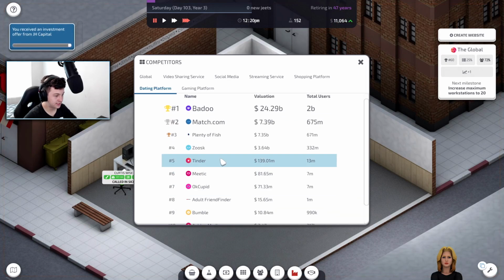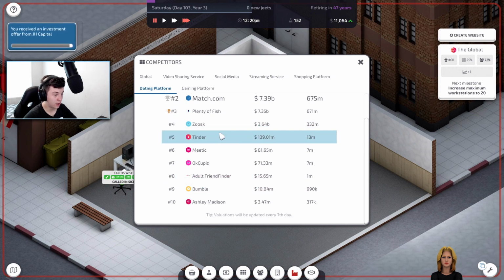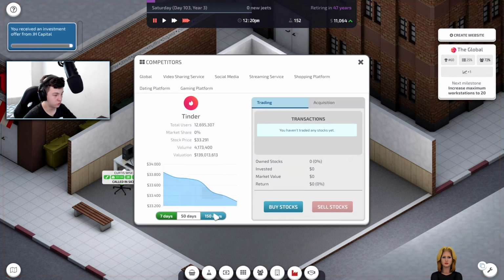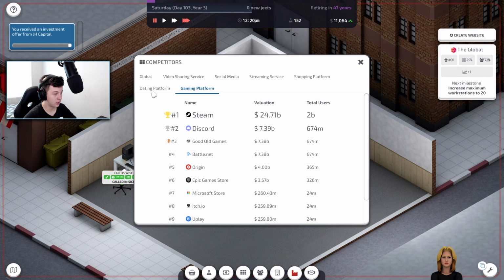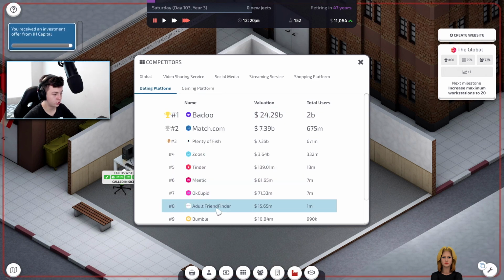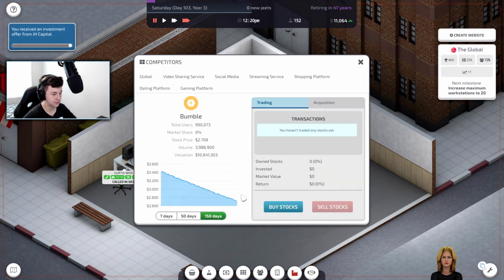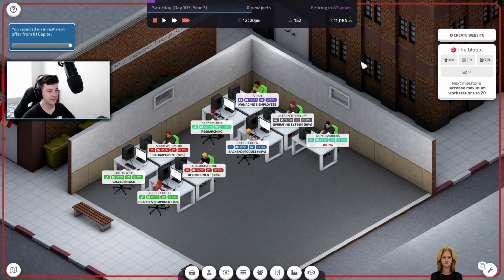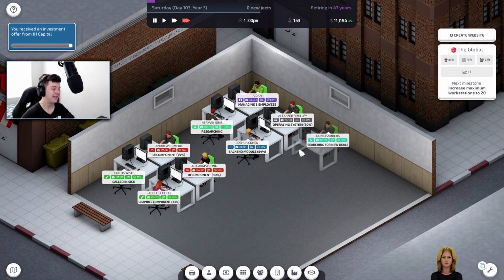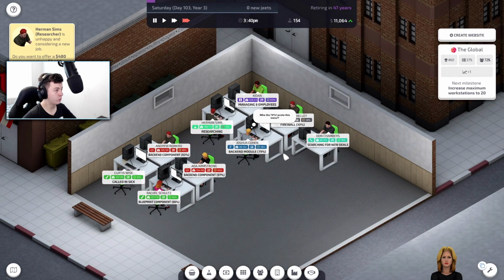Dating platform. Tinder could be one. Bumble could be one. Let's have a look. Tinder is going down. All right. Let's go to Bumble. Bumble is going down. Okay. Let's not worry about that. But we have invested some of our money into some of these big companies, which is pretty exciting.